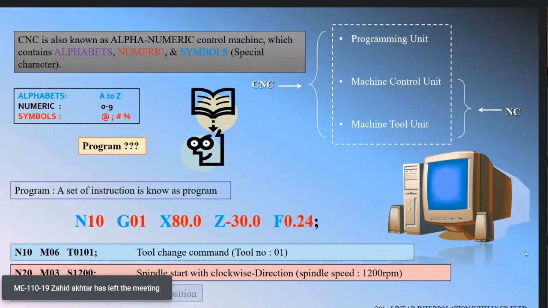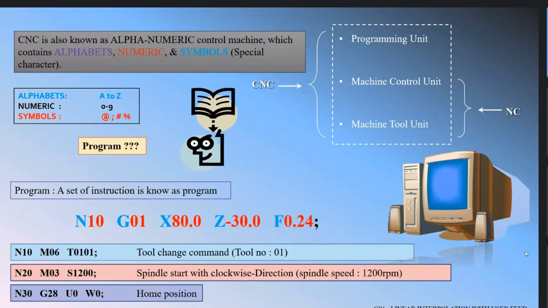Okay, now the next point: how can we write a program? A set of instructions is known as a program, I know that, but how can I write the instructions? What does N30 represent? What does G28 represent? What are U0 and W0? We will discuss the program layout in the next session. So N30 G28 U0 W0 means the tool home position. G28 is a preparatory code for the reference point or home position. U0 W0 represent incremental programming.